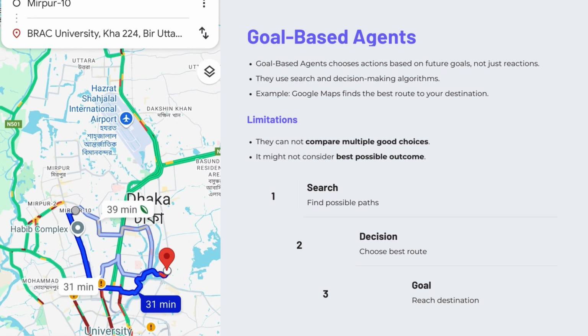A real world example of this would be in Google Maps. The suggested route may be the shortest one, but it might not be the fastest during peak traffic hours, because it does not fully optimize for real world conditions or real time conditions.